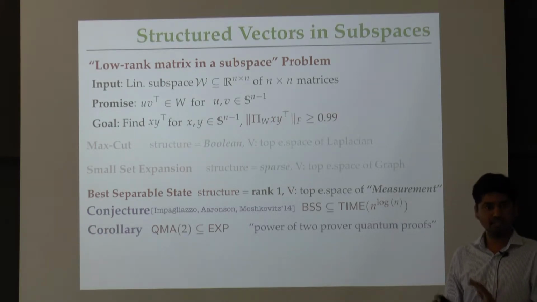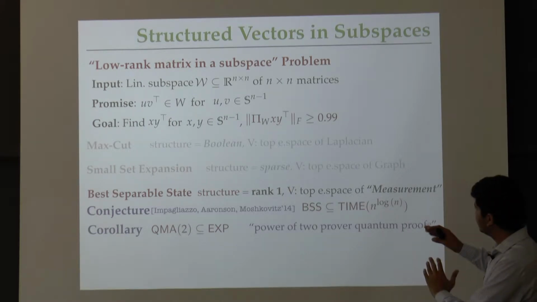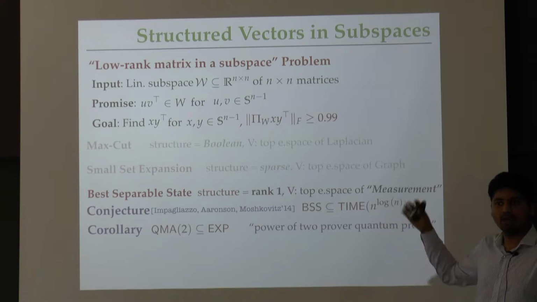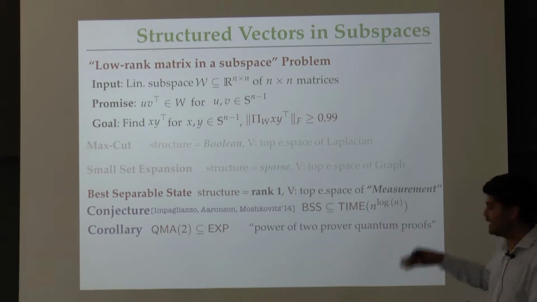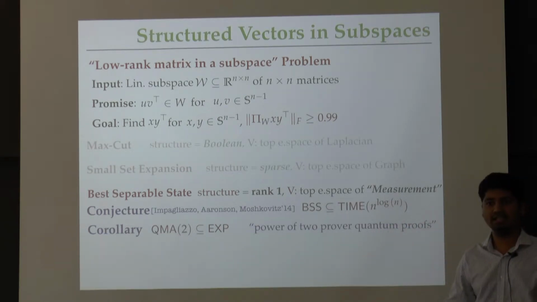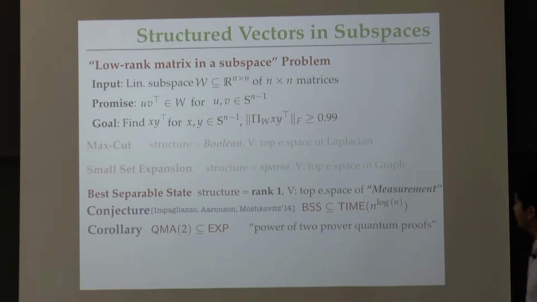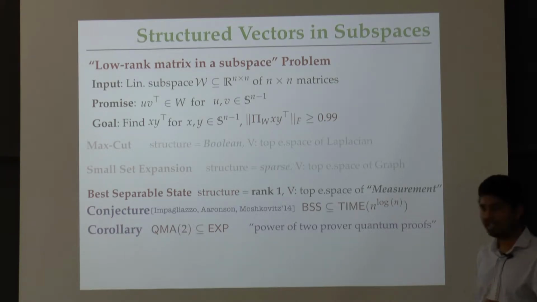I am not going to define all this terminology here, but suffice it to say that just like the subspaces in max cut and SSE came from some combinatorial input that we think of, here the subspace comes from a certain input that is natural in the quantum information setting. Now why would we care about this best separable state problem? If you are a quantum information theorist, there are great reasons to care about it.